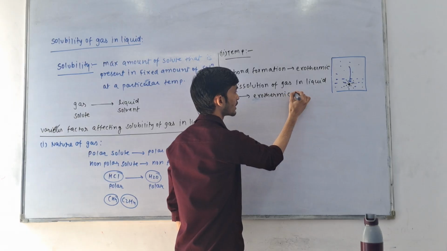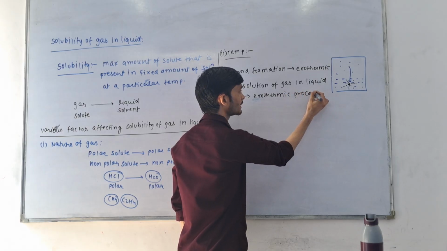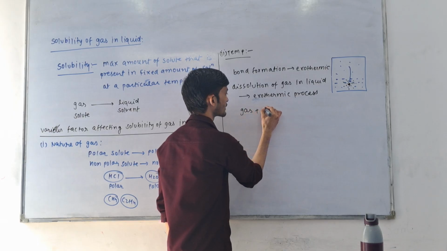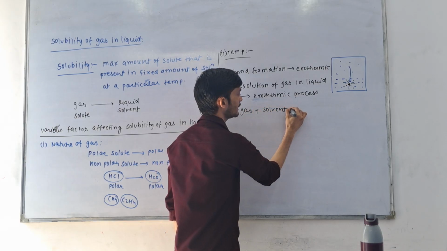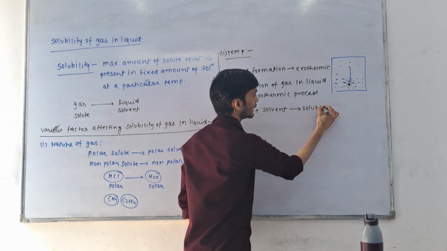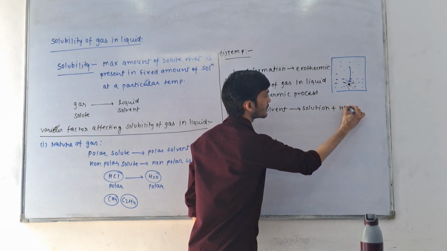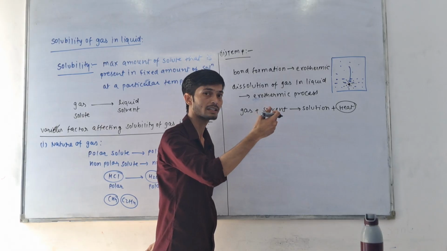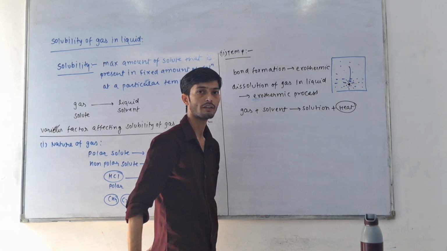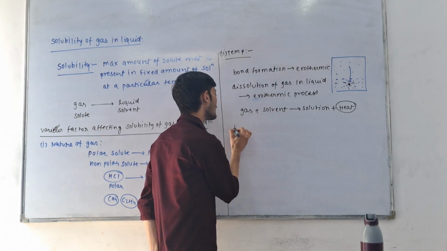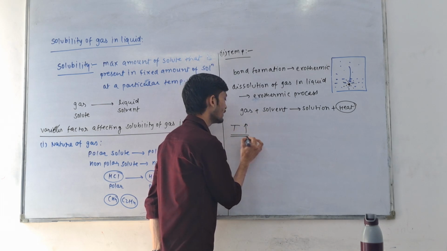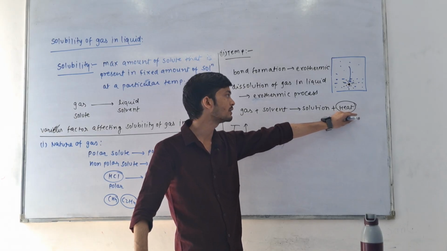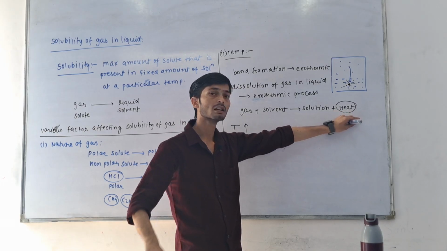If this is an exothermic process, then when we dissolve gas plus solvent, it makes solution and some amount of heat is liberated. So if we change the temperature, how is it going to affect solubility? Suppose we increase the temperature. Heat is already released here and we are making the condition worse.